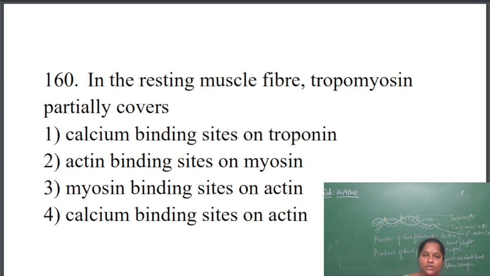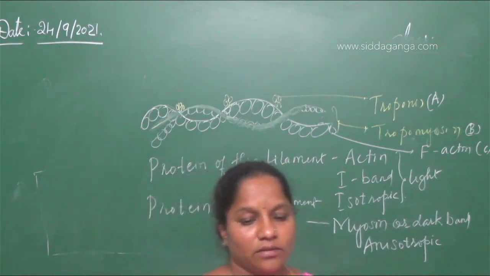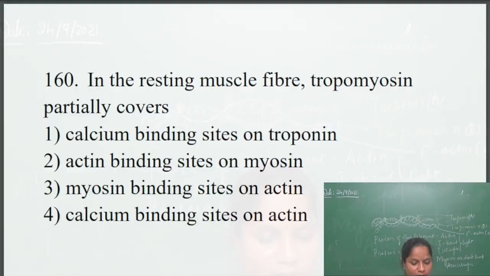During contraction only, the myosin head will fix with the actin site and there is a sliding movement. If you see the diagram, tropomyosin of actin partially covers. The first option, calcium binding sites on the troponin, it does not partially cover.